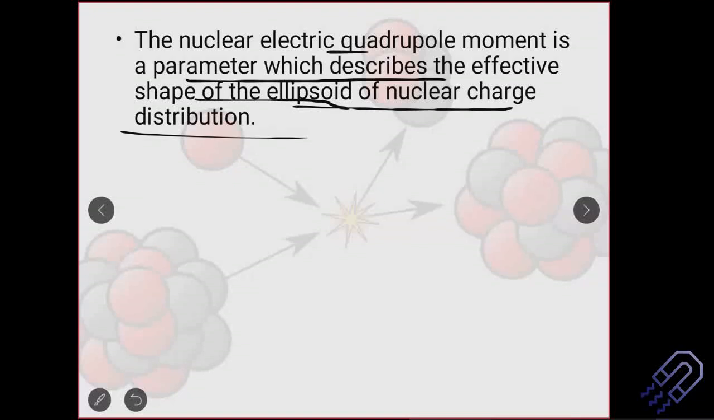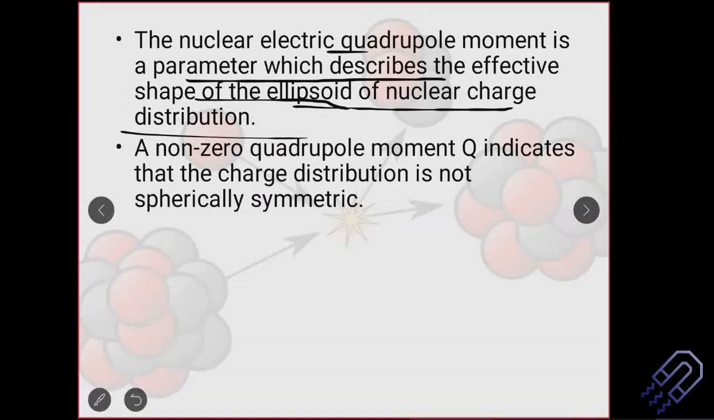Prolate and oblate. Now, this is also an important question for your NET exam. They do ask this objective question sometimes and do a bit of tricky questions on it. If you have a zero quadrupole moment, more or less it will be spherical in shape. But if it is a non-zero quadrupole moment, usually denoted by Q, it indicates that the charge distribution is not spherically symmetric. The density might not be equally distributed in all regions, so it is not spherically symmetric.